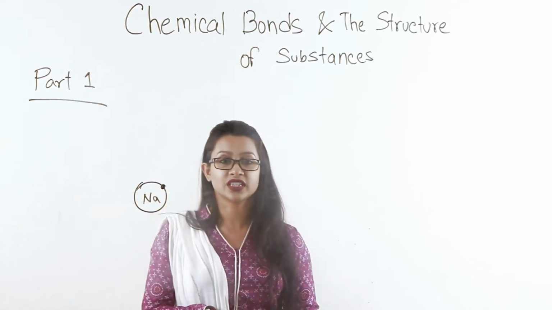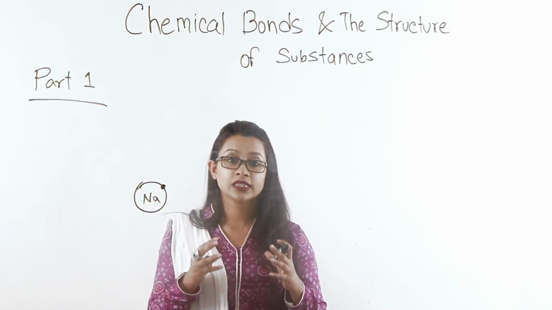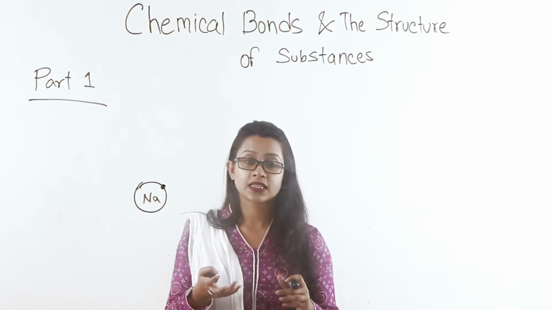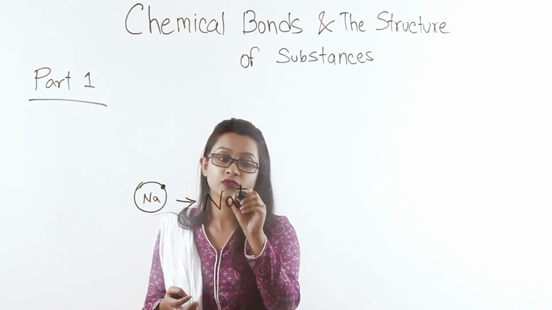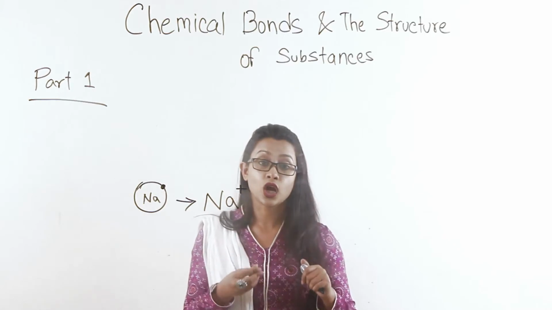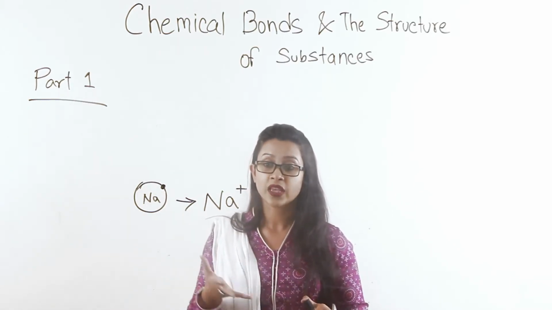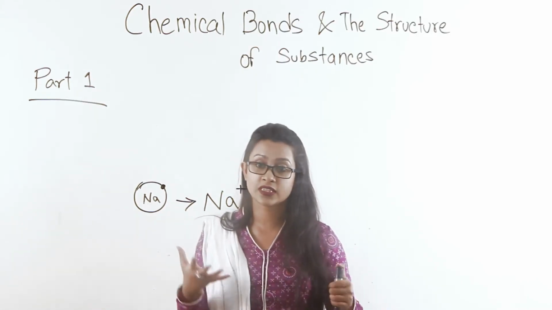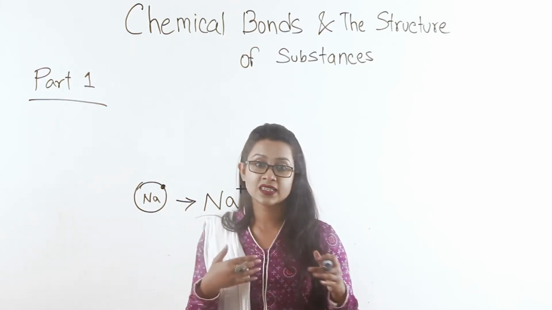When it gives away this electron, the total number of electrons in its structure is one less, so it will attain a positive state. Why? Because it has lost an electron. It has one less electron than it used to. There is an imbalance of the total number of protons and electrons in its structure. The particles don't balance each other out.